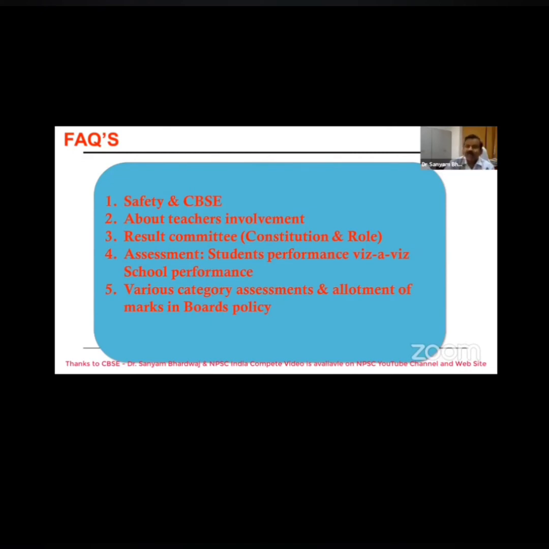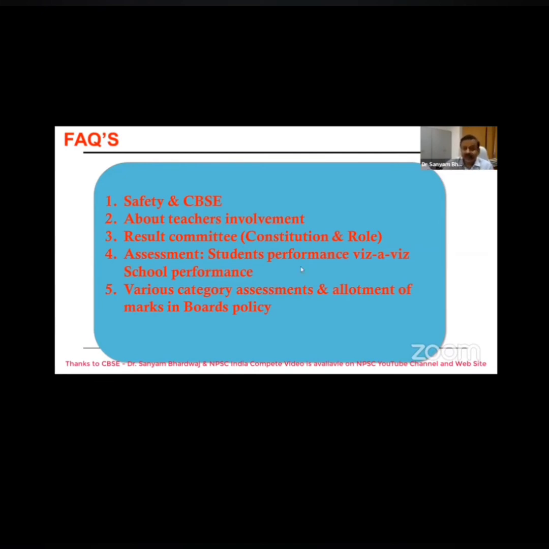Whether marks are less than 1 or more than 1 makes no difference. Whether the result is declared today or tomorrow makes no difference. But if any family is in trouble, it would hurt us, and I would not be able to forgive myself for my entire life.